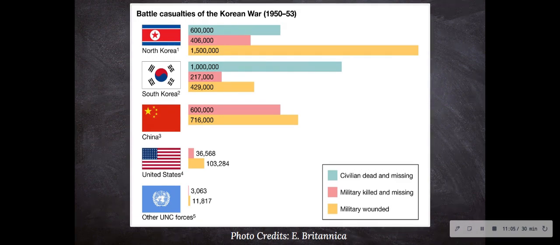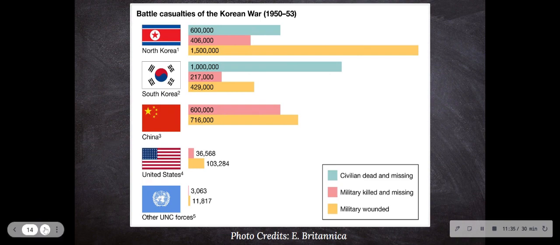We have around 37,000 military killed and missing, and around 100,000 military wounded. Because the UN assisted the United States and South Korea, they also had some casualties: 3,000 military killed and missing, and around 12,000 military wounded. So this is the Korean War by the numbers.